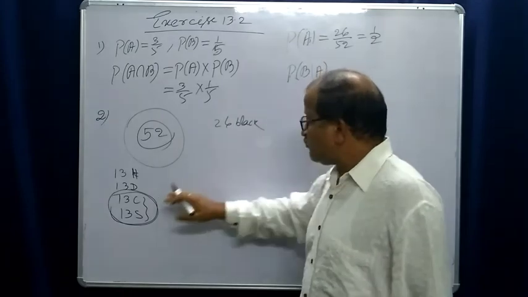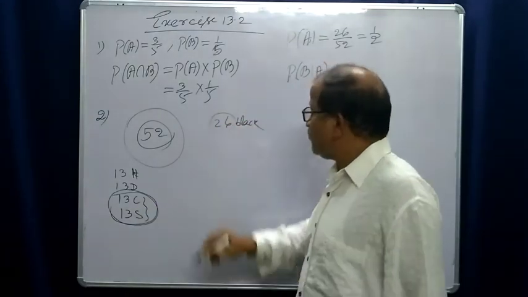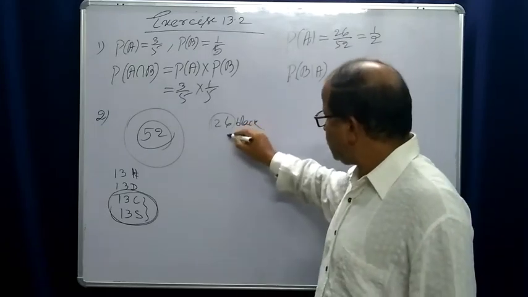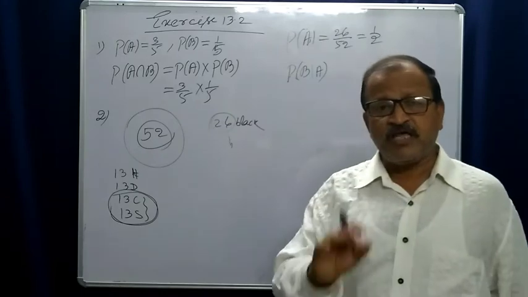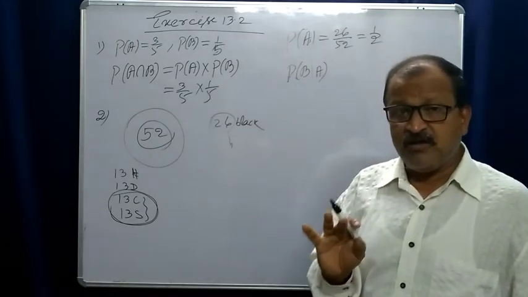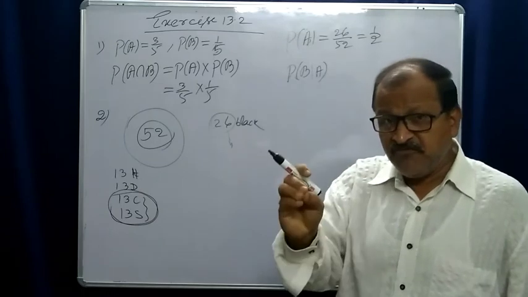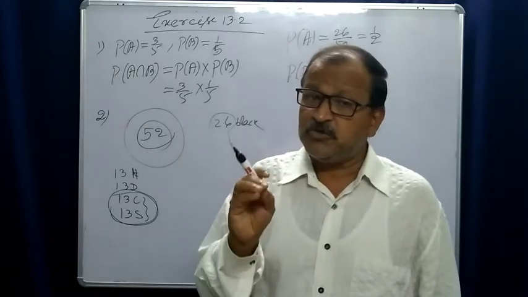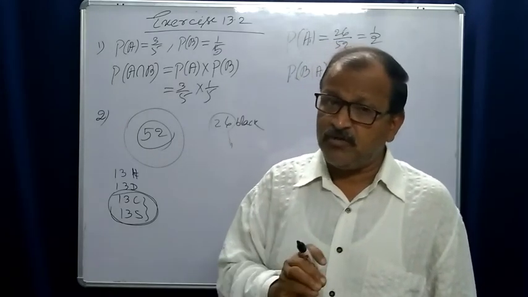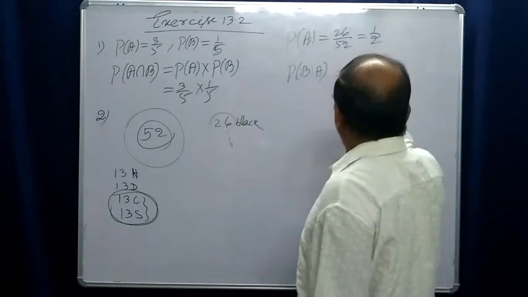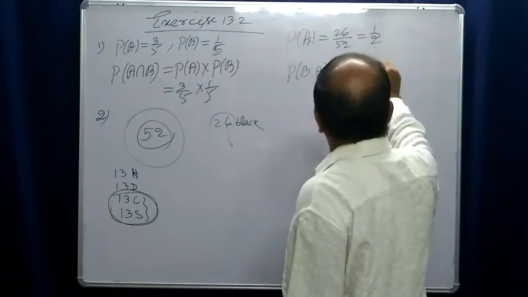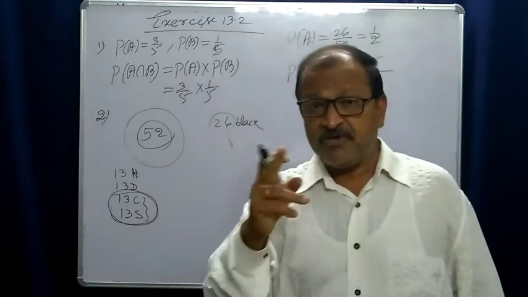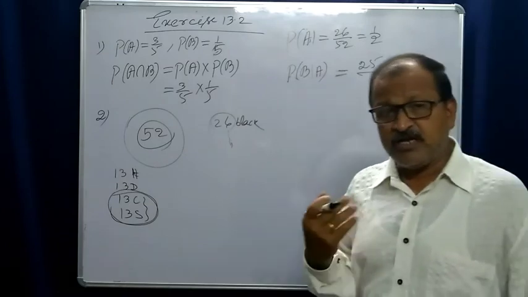Out of 26 black cards, we have already drawn one black, so there are 25 remaining black cards. If we draw any one of these 25 cards, it will be favorable to us. The total number of cards remaining is 51, because one card is already gone.